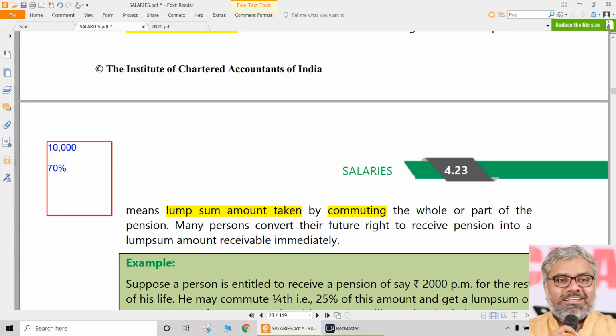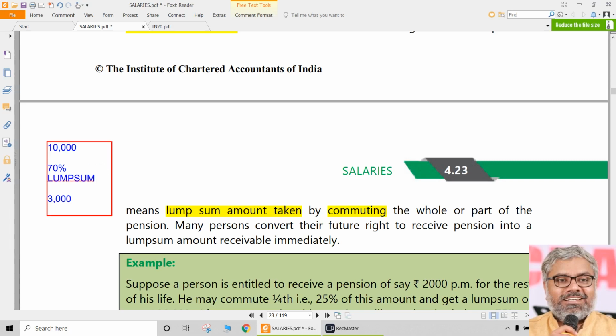If he commutes 70% of the pension, that means in future he will not receive 10,000 rupees. He will receive only 30% of 10,000 rupees. That means 3,000 rupees only he will receive in future as monthly pension, because he has interchanged 70% of the pension for a lump sum payment. So the 70% commutation happened for a lump sum amount.